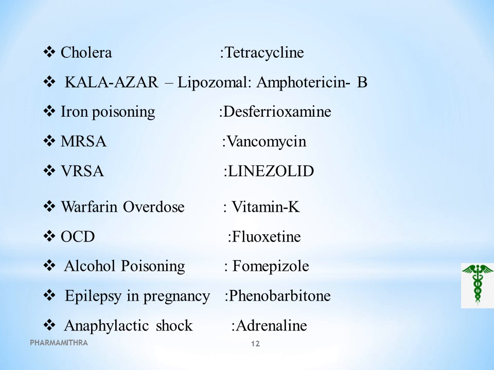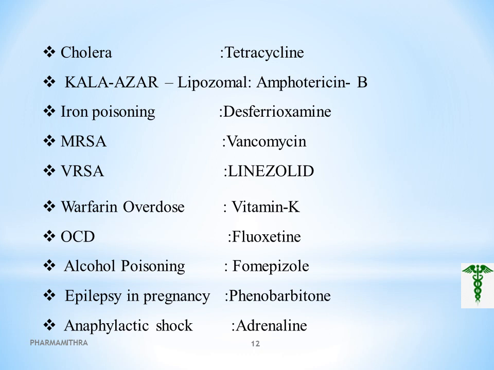In case of alcohol poisoning, we should go for fomepizole. Fomepizole, otherwise known as 4-methylpyrazole, is used for methanol as well as ethylene glycol poisoning. It is given by injection in the vein and it works as a competitive inhibitor of the alcohol dehydrogenase enzyme.